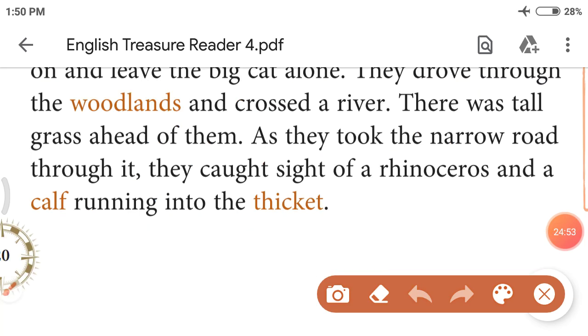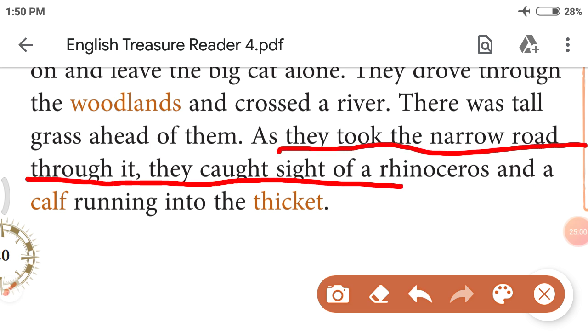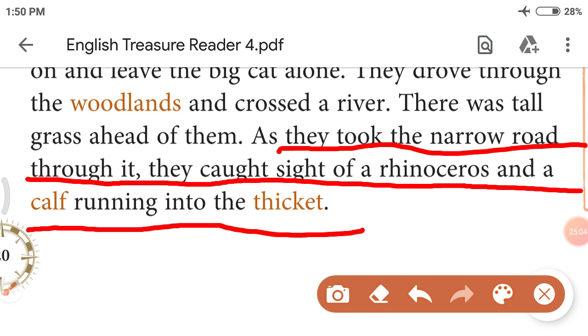After the visit of leopard, they took the narrow road. Through it, they caught sight of rhinoceros and a calf running into the thicket. What they have seen after the leopard? Rhinoceros. And with the rhinoceros, what was there? A calf. Calf means a baby rhinoceros. Rhinoceros and a baby rhinoceros, which is called calf. Okay, let's see which animal they have seen next.